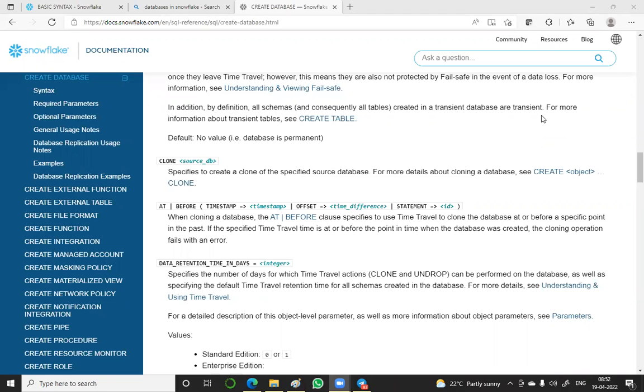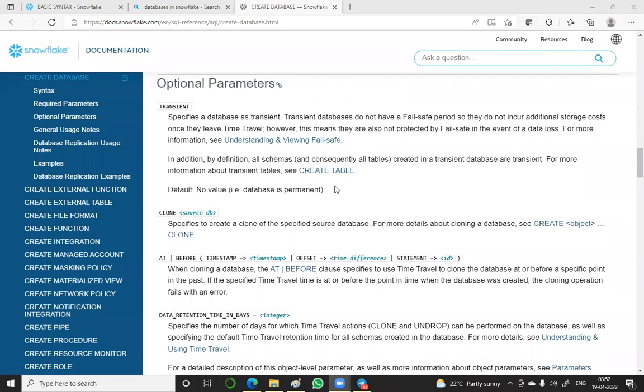So fail-safe is not there. It is not protected by fail-safe. For more information about transient tables, you can create tables also. In the table types, again it will come, even table types also like that only. Permanent table or base table, temporary table, transient table, like that. Some table types also will be there. I told you why I am telling. Beginning itself I have said, these tables and the remaining parameters that come after, everything, these are the criteria, this is the theory. Like every theory I will not read. I simply go for a summary.